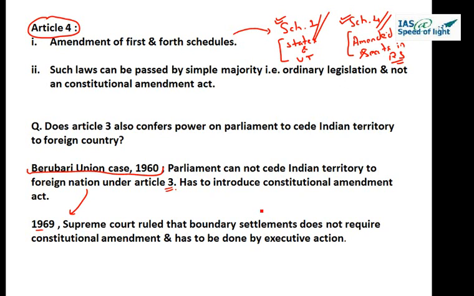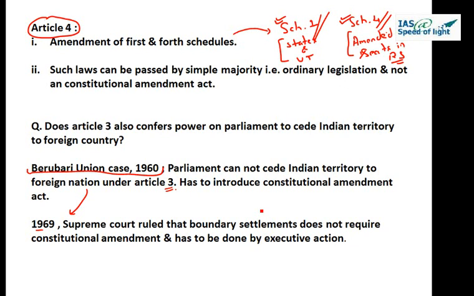Article 1 gave us the information of the Union of India. It is not the Federation of India. The name of the country, India, that is Bharat, and what all includes the territories of India. Article 2 gives the power to Parliament to admit new states into the Union of India. Article 3 says Parliament has the power to deform states by its will, even if states are not willing to do that. And Article 4, it's straightforward.